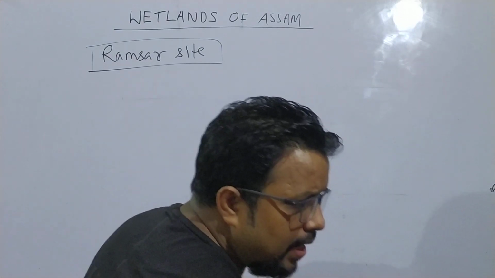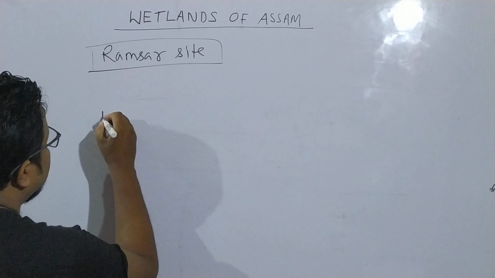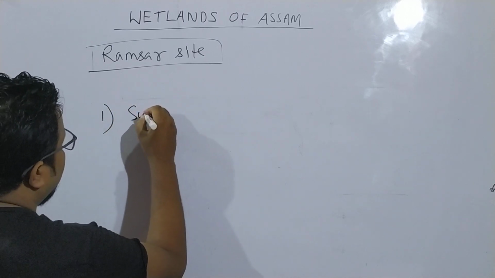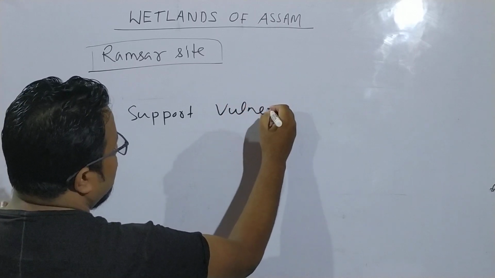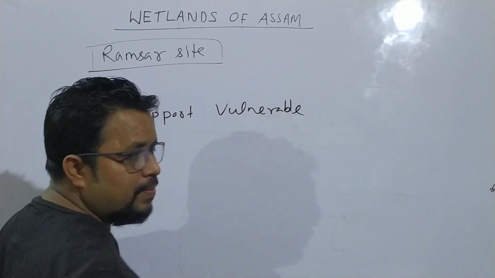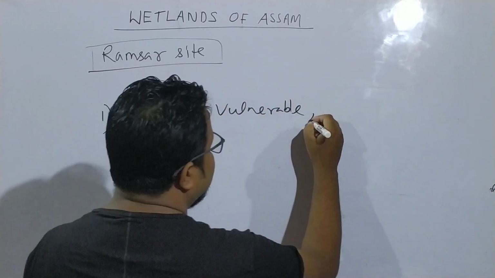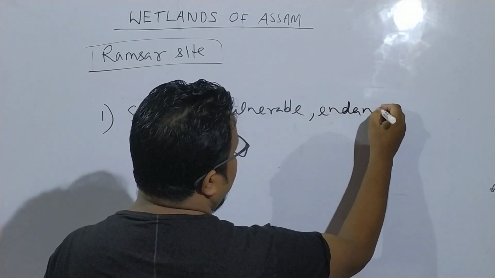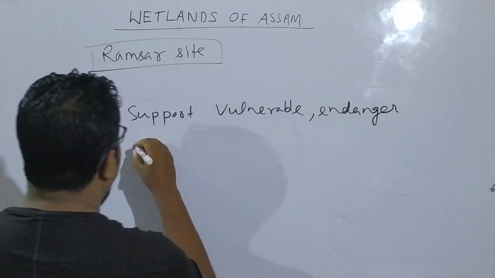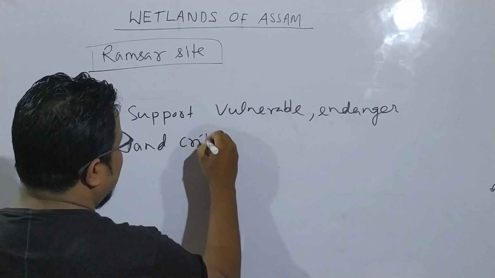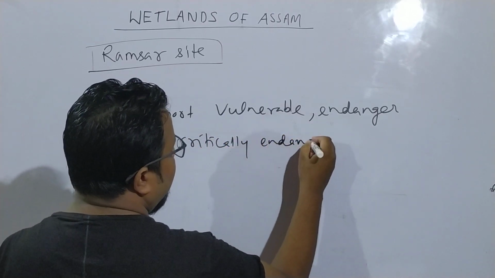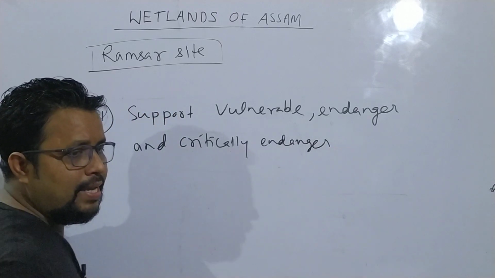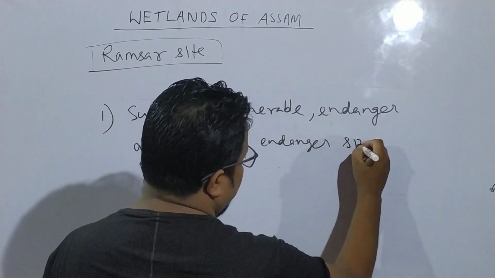Number one, the wetland must support vulnerable, endangered and critically endangered species.